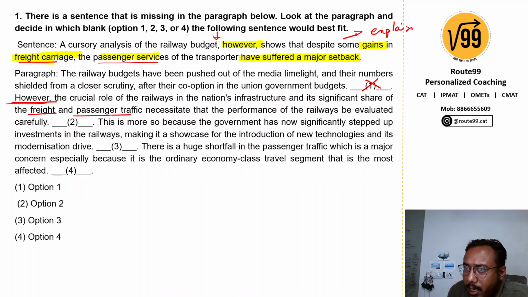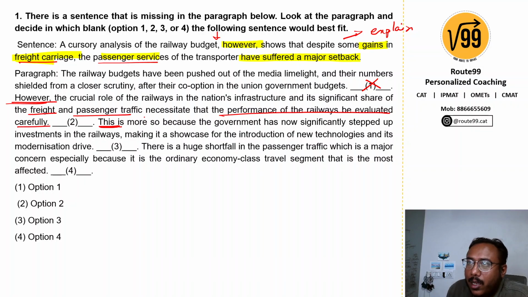Okay, let's read it again. The freight and passenger traffic necessitate that performance of railways be evaluated carefully. This is more so because government has now significantly stepped up investments in railways, making it a showcase for introduction of new technologies and its modernization drive. The pronoun this is clearly talking about the performance of railways being evaluated, so there's a continuation.